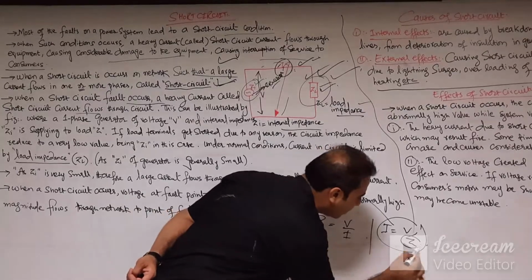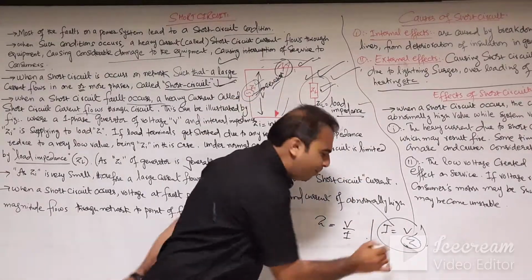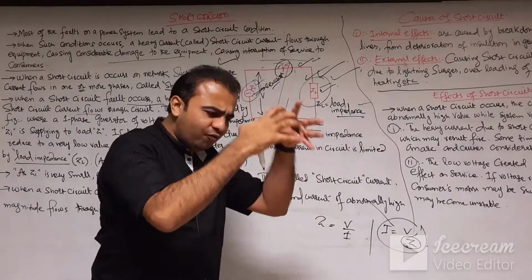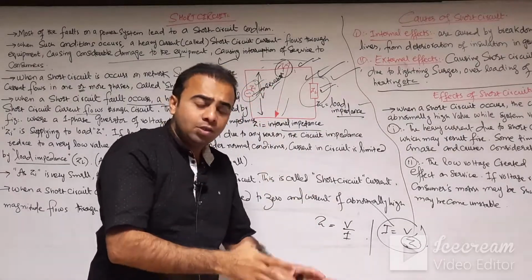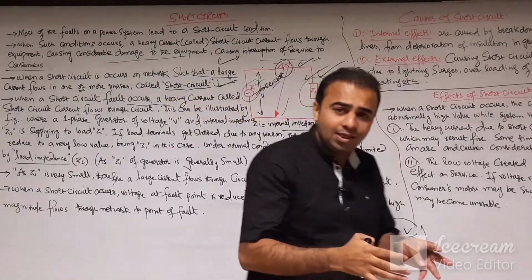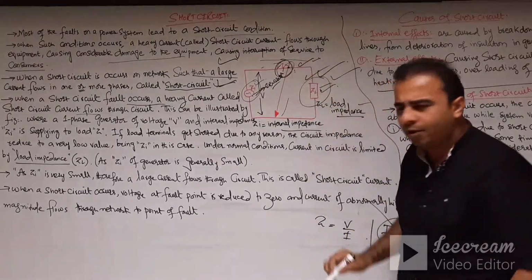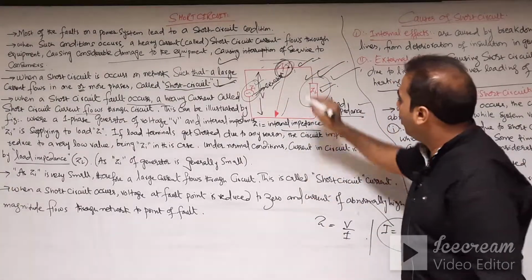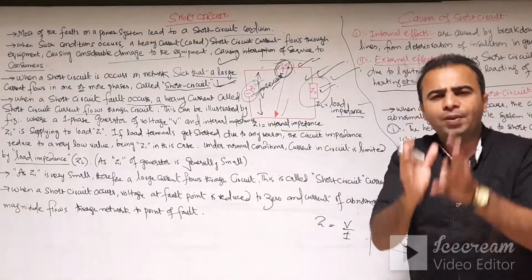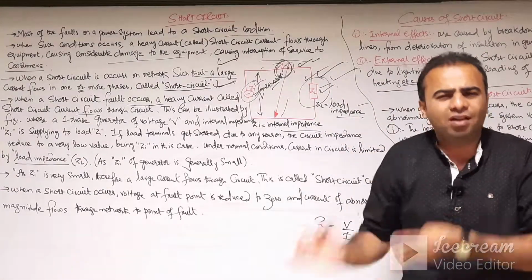So what happens in the situation of a short circuit? The impedance of the system at the fault point is very low. This is the phenomenon of the short circuit: if a fault occurs in any system, at the point of the fault, your voltage becomes very low, maybe at earth potential.